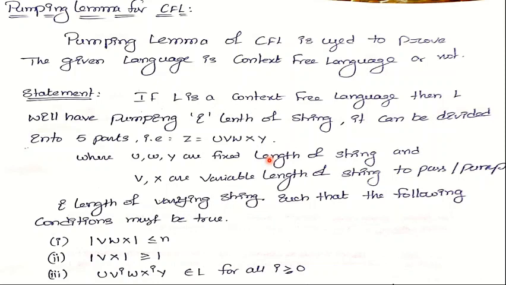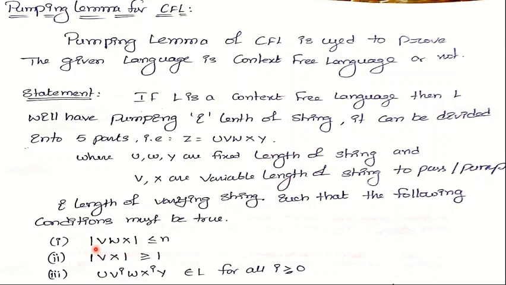Then whatever the string was generated, if that string is owned by the language, then we can say that that particular language is a context-free language. Otherwise, we can say that it is not a context-free language. So when we are pumping two variable variations into the language, we consider several conditions.